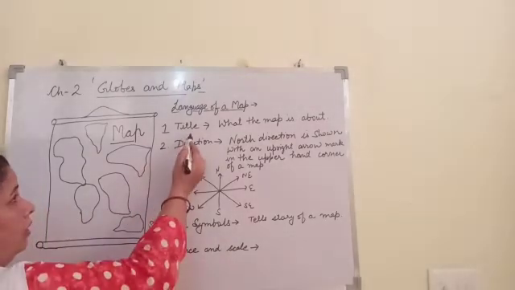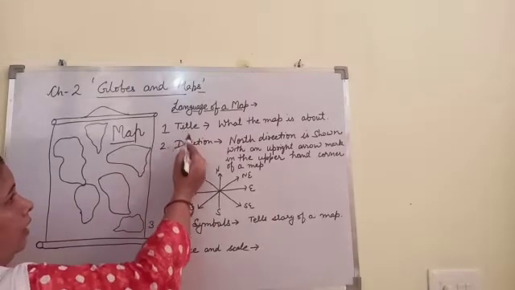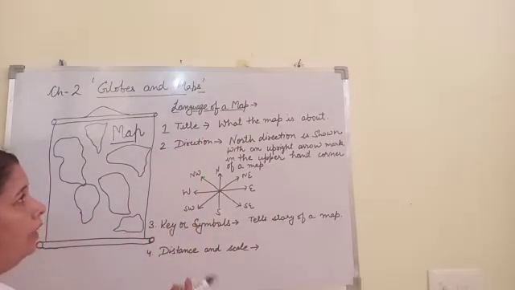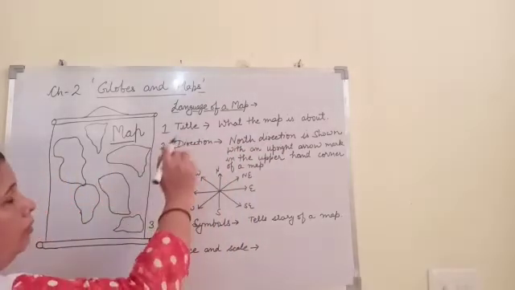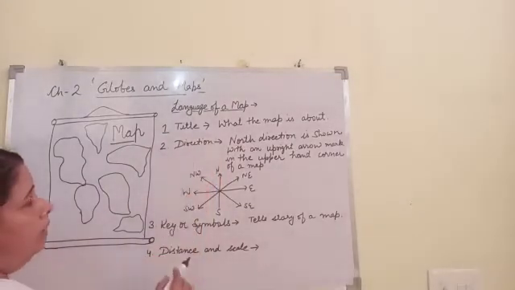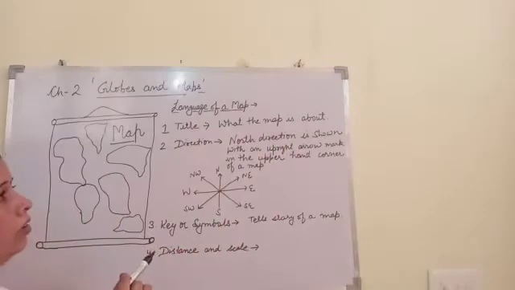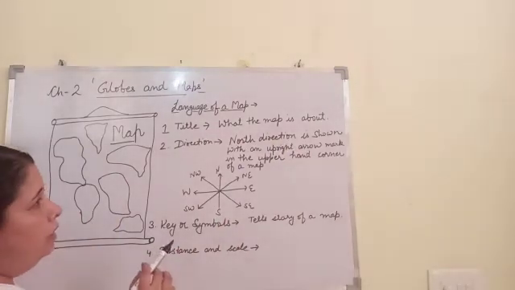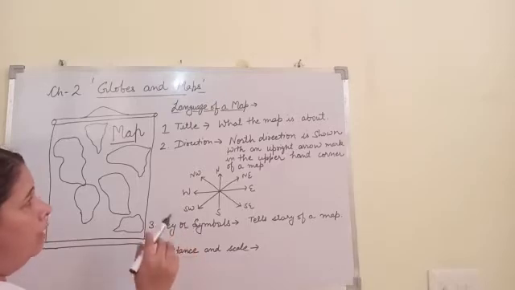Firstly, we will discuss the first element, that is title. With the help of title, a reader can understand what the map is about, or what kind of information has been shared with the help of that map.